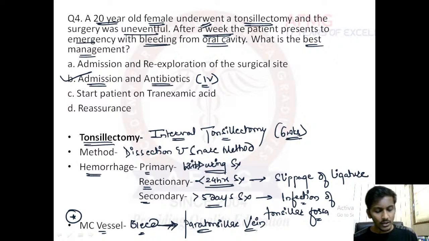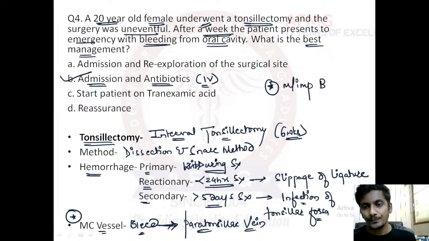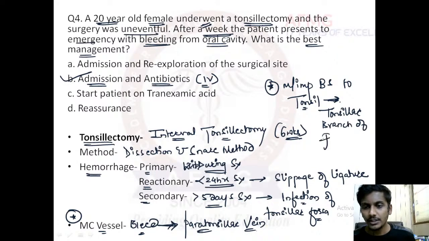There was another important question. Please remember, it is not an artery. The tonsillar branch of the facial artery is the most important blood supply to the tonsil. This was a question in INI-CET: the most important blood supply to the tonsil is via the tonsillar branch of the facial artery. I hope this is fine with everybody. This was also a one-liner that has been asked.